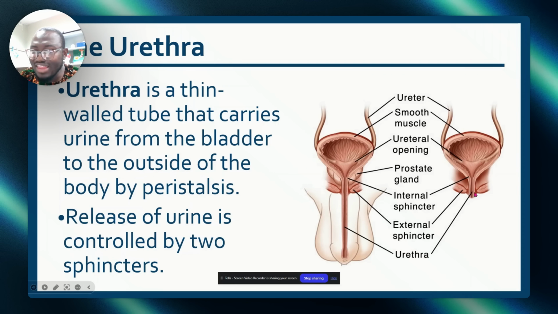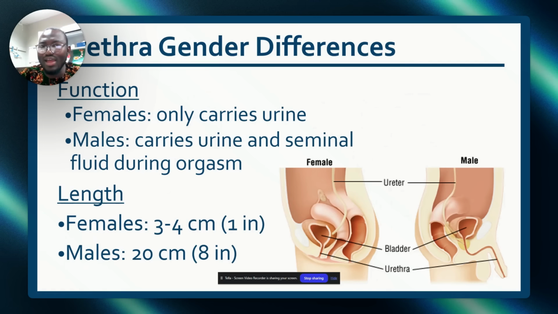There is a higher chance of infection in females than males. Think about it now. If infection enters there in the male, before it climbs and gets to the bladder, it would have died. It would starve. But here, this is so short. It will just climb to the bladder and cause ascending infection. All right? Now, the urethra, I've mentioned this. Between 18 to 24 cm in males, females 3 to 4 cm.